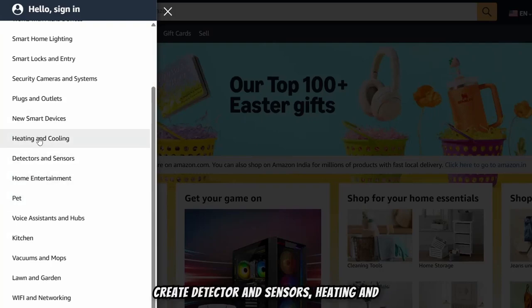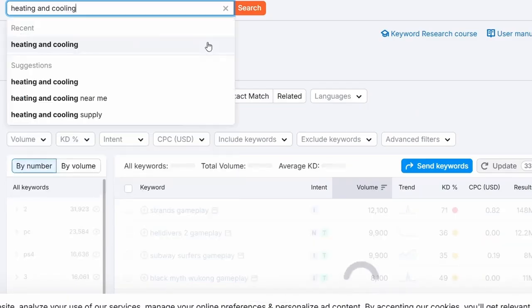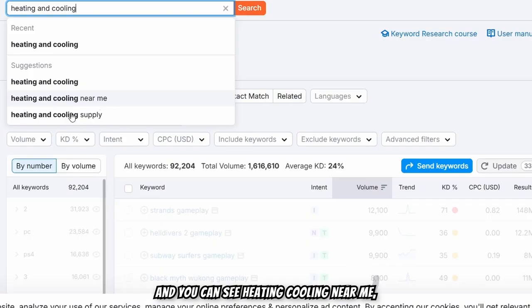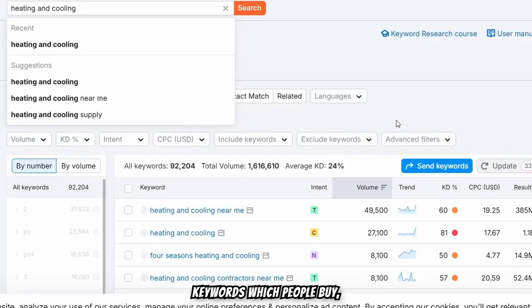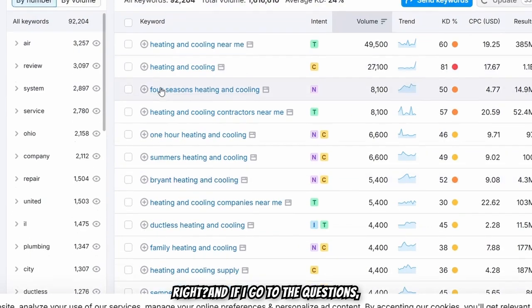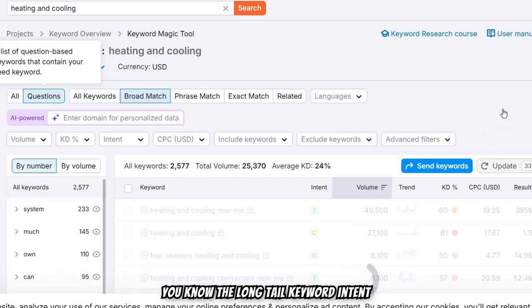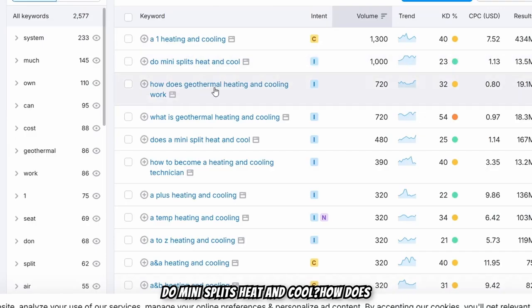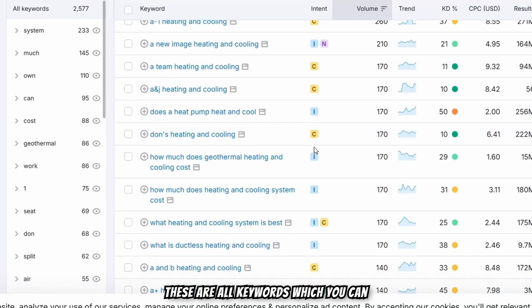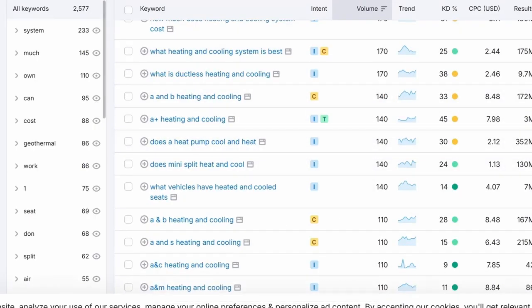Detectors and sensors, heating and cooling, right? So if I go to Semrush and type in heating and cooling, you can see heating cooling near me, heating cooling supply. So these are high-intent transactional keywords which people buy, right? And if I go to the questions, we can really target the long tail keyword intent questions, which are 101 level, right? Do mini splits heat and cool? How does geothermal heating and cooling work? So these are all keywords which you can write using ChatGPT and interlink the Amazon products.